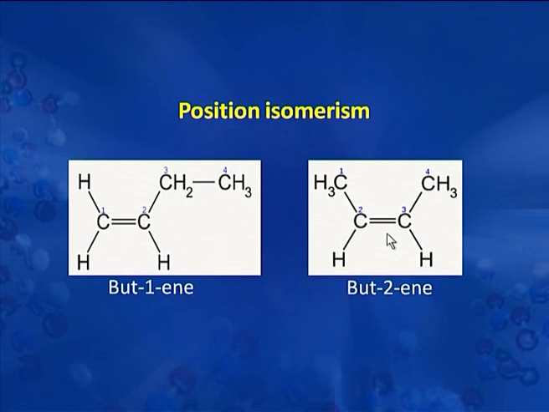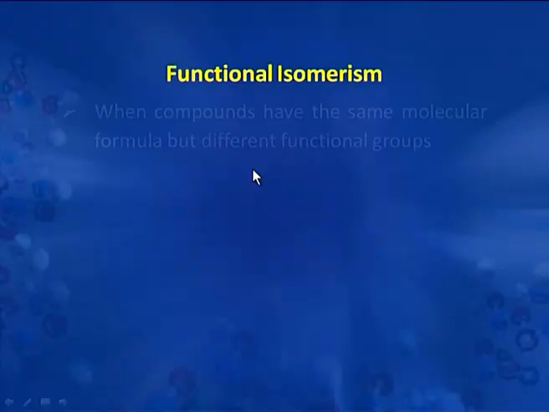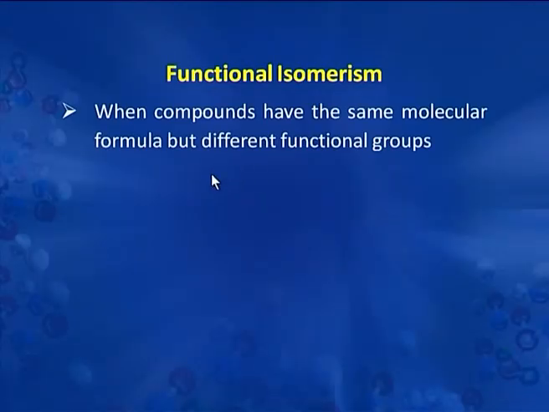These two compounds differ in the position of this functional group, that is the double bond. In one case it is present between carbon number 1 and 2. In another case it is present between carbon number 2 and 3. So they are also classified as position isomers. Now we have functional isomers. Functional isomerism is when compounds have the same molecular formula but different functional groups. And obviously if they have different functional groups, they will show much difference in their chemical properties also.